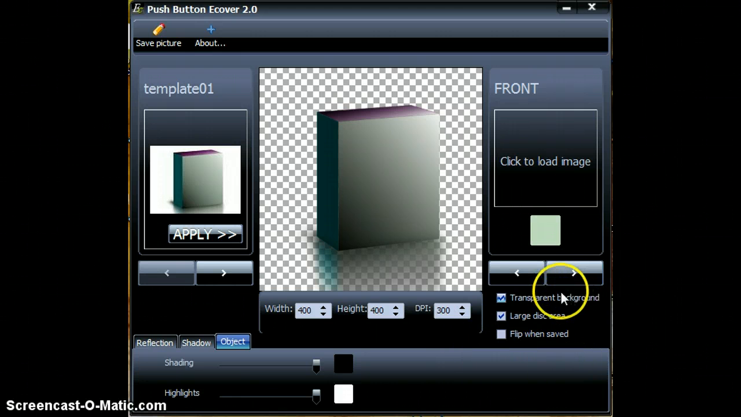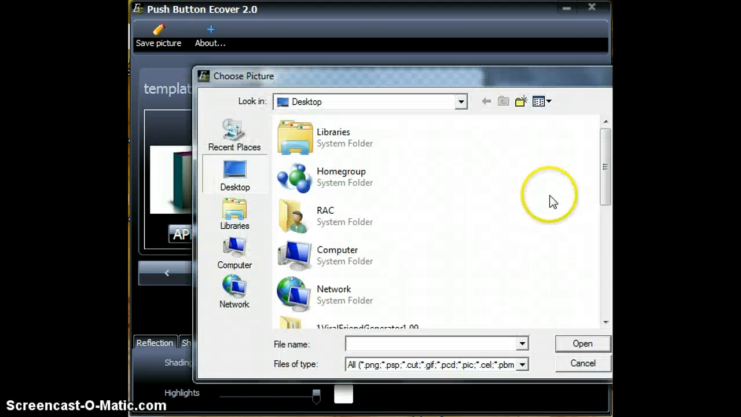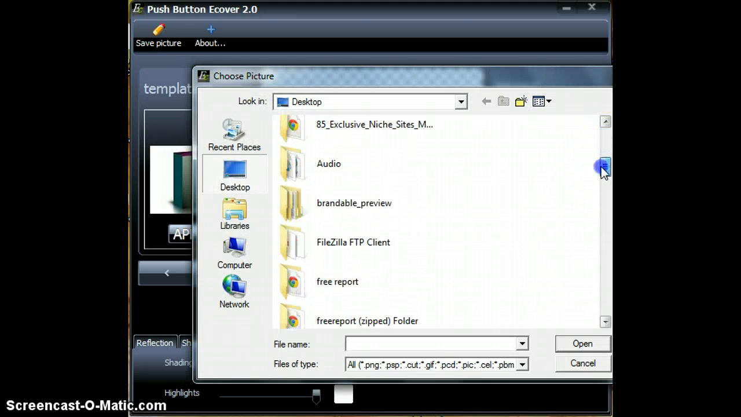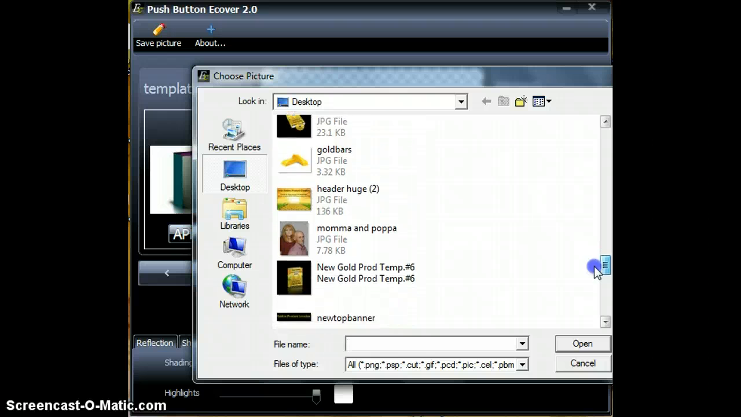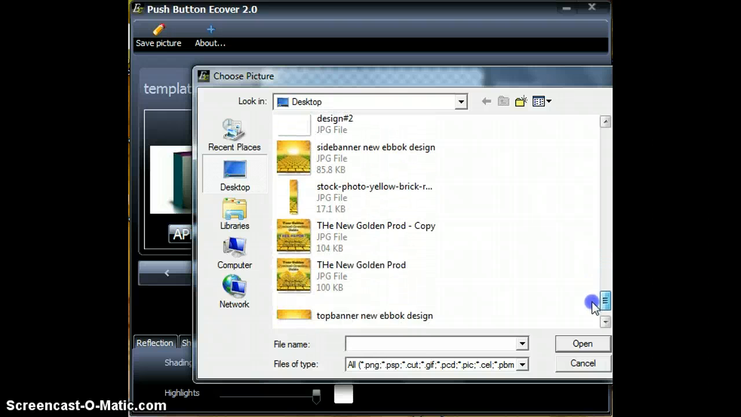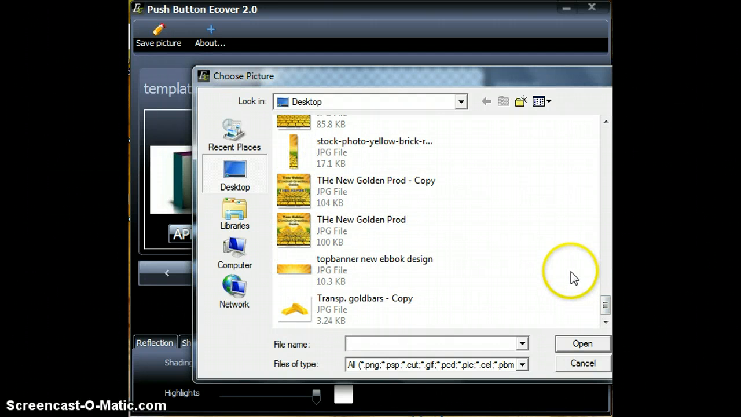So first things first, you have such a variety of templates to choose from. I think there's 14 different templates to choose from. So we're going to start off with just a simple box. What you do is you go to your image folder, wherever you have your images stored. I have mine stored on the desktop just for the shooting of this video.